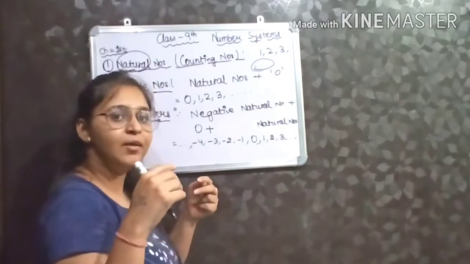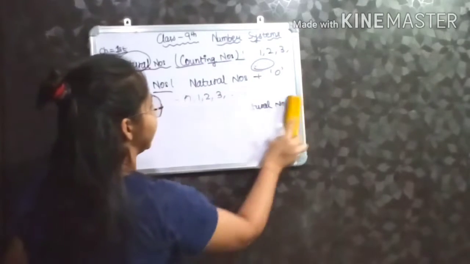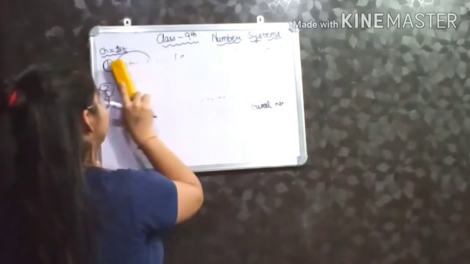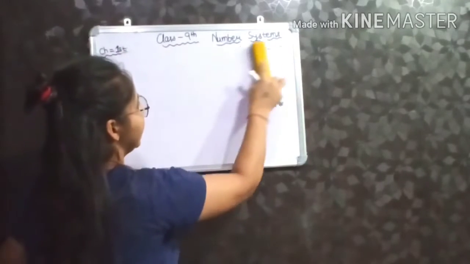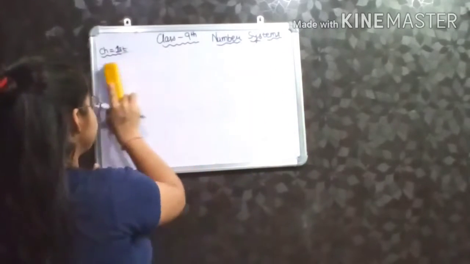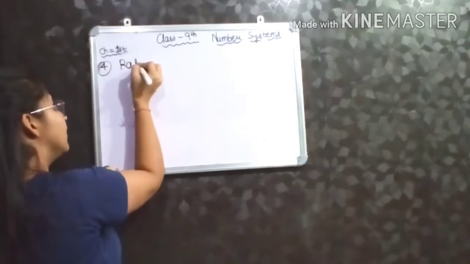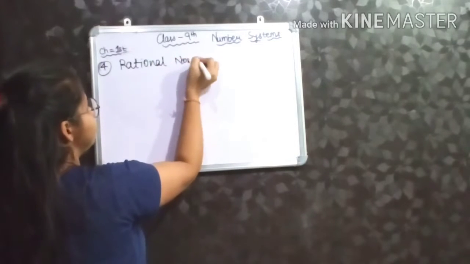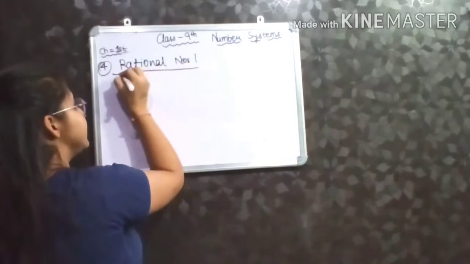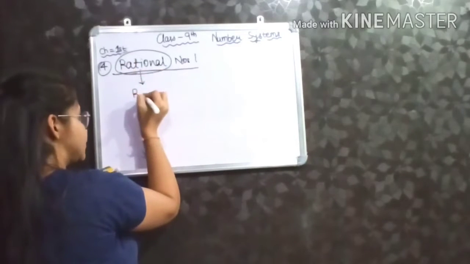Now the fourth type is rational numbers. The most important type of numbers in this collection is rational numbers. First of all, rational comes from the word ratio.